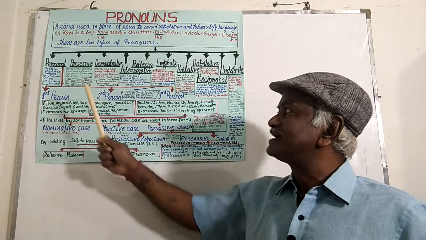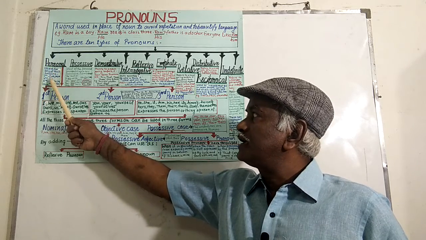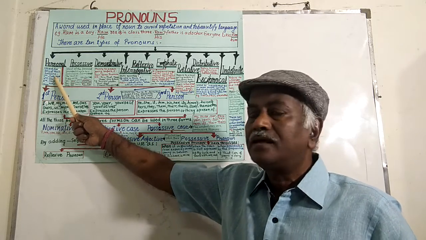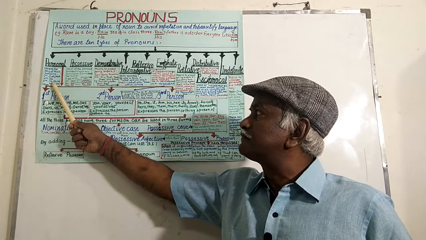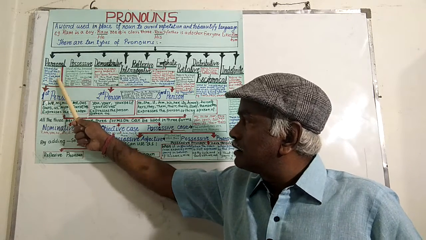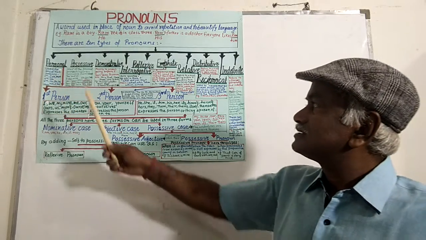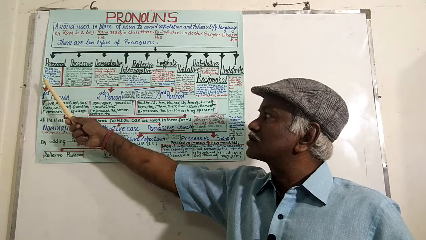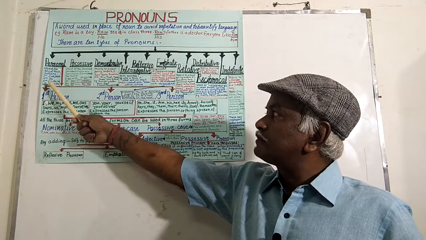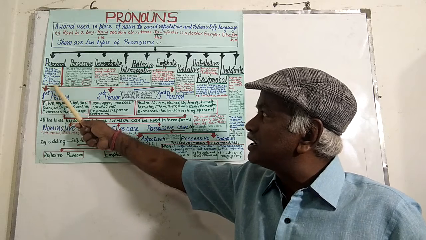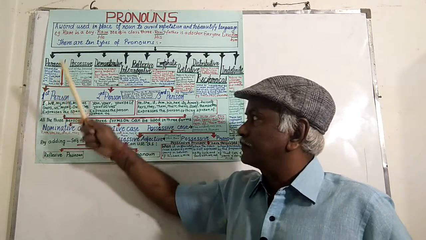First person is I in singular, we in plural, me, and us in the objective form. Then the second is you. Third person pronouns are he, she, her, his, it, they, them.